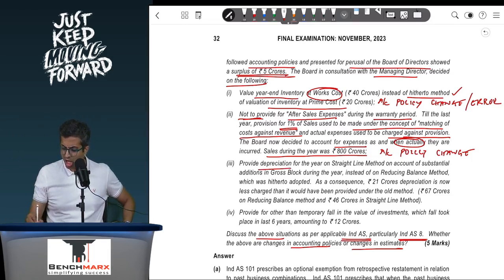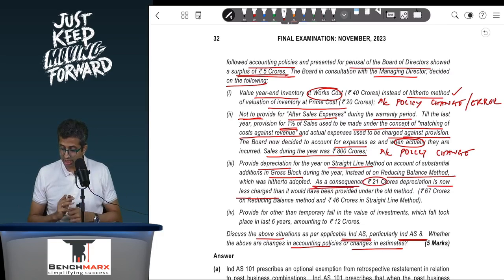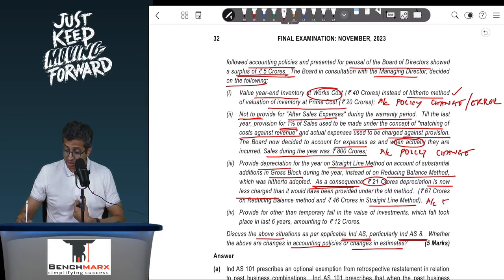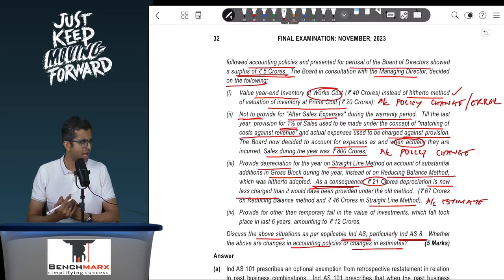Provide depreciation on the straight line method on account of substantial additions in the gross block instead of reducing balance. So earlier you were following reducing balance or WDV, now you move to straight line, which was adopted earlier. As a consequence, 21 crores less depreciation is charged than it would be under the old method: 67 crores on reducing and 46 crores under SLM. Is this a policy change? No, this is an accounting estimate change whose effect will be given prospectively, but in the notes you will explain the impact of this estimate change.